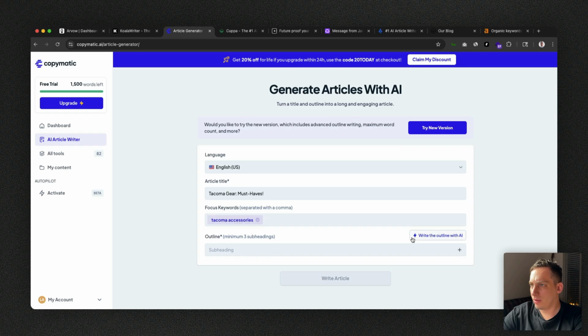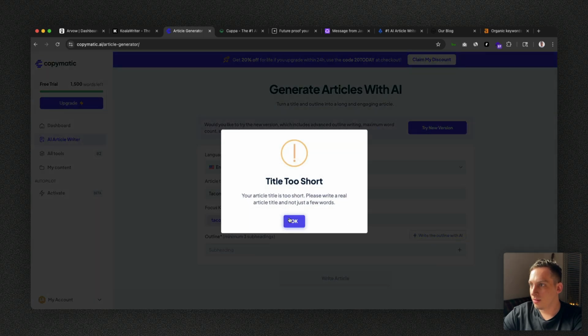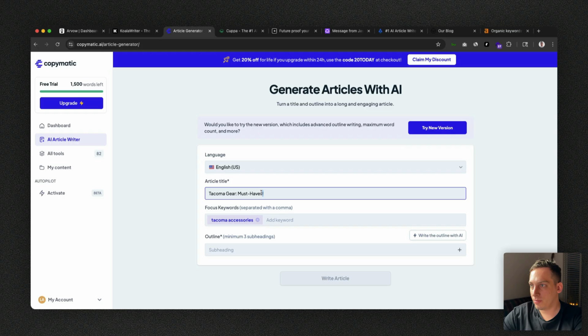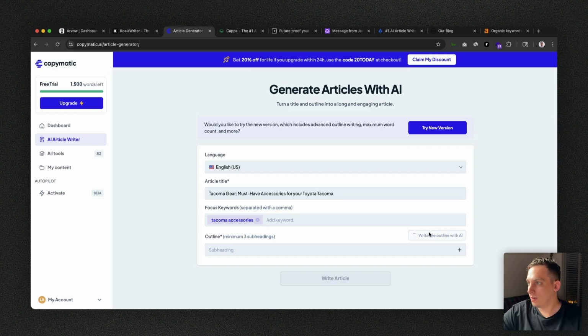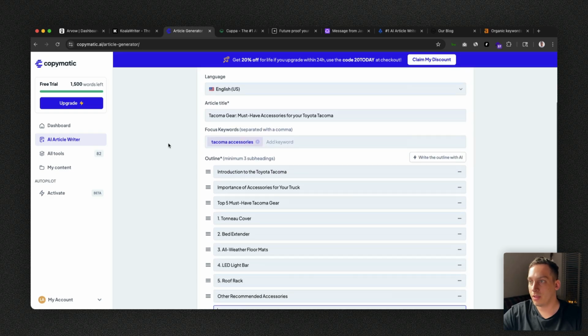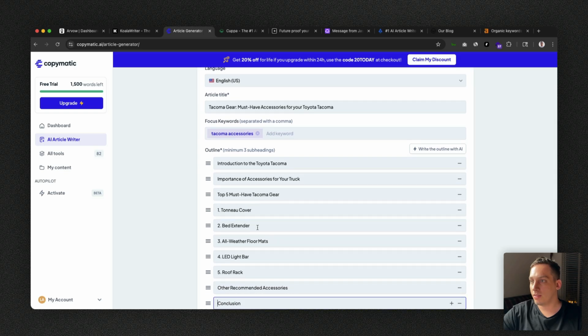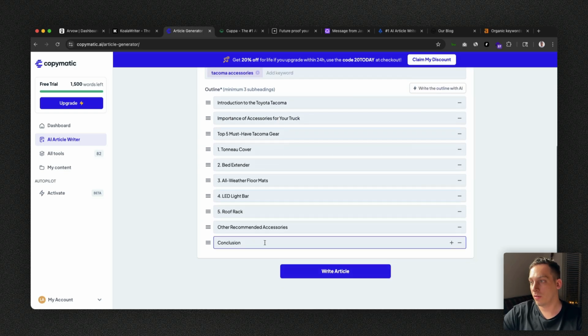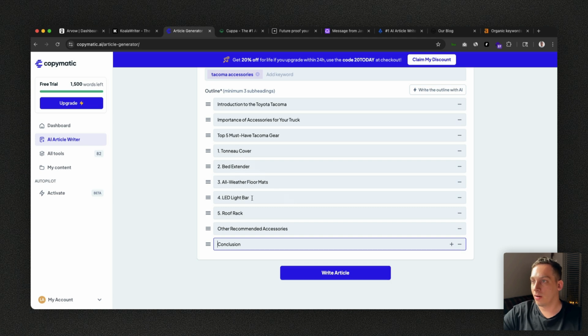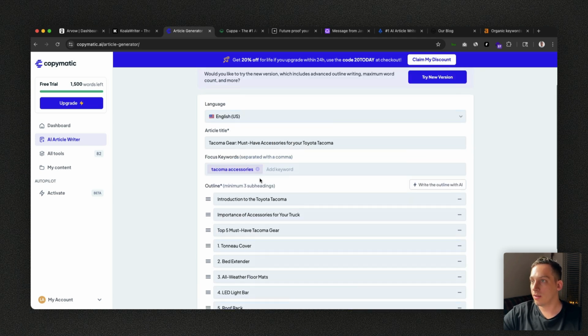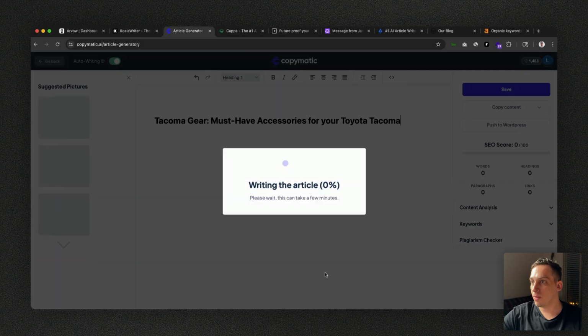An outline, okay, let's write the outline with AI. Title too short. Must have accessories for your Toyota Tacoma, I guess. Let's see. Now we can write the outline with AI, which is pretty nice that this tool, just like Arvow, gives you the ability to use AI. So introduction to the Toyota Tacoma, tonneau cover, bed extender, all-weather floor mats. Okay, I mean, it gives us some products. Must have accessories, great. So let's write this article.